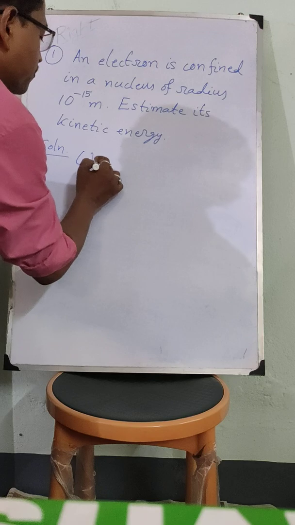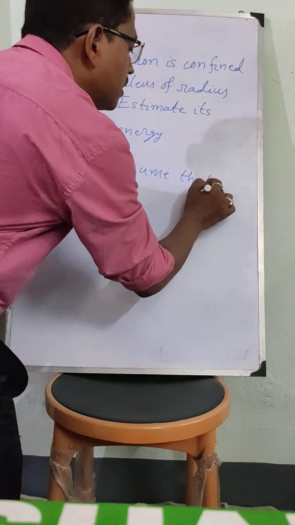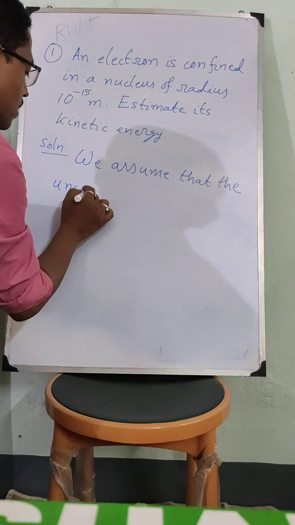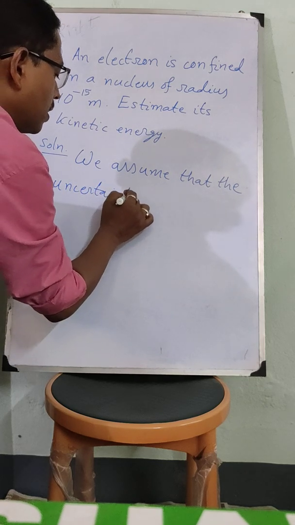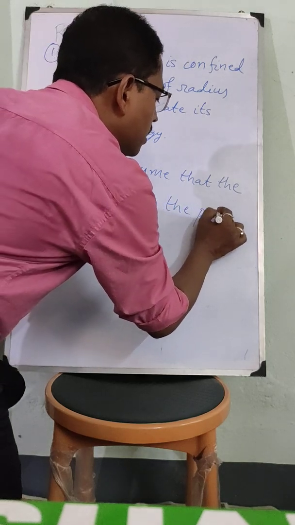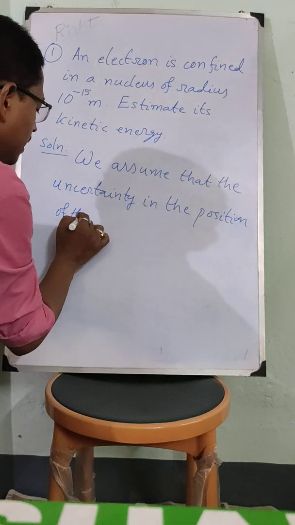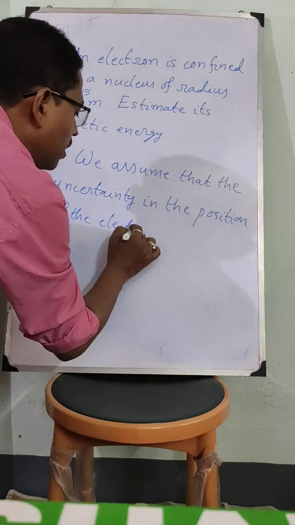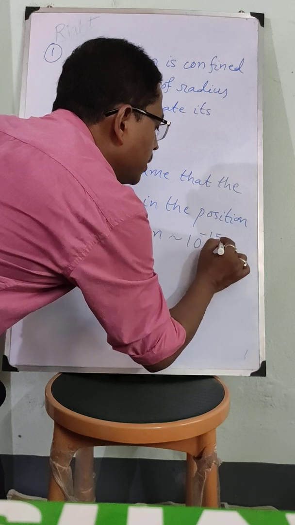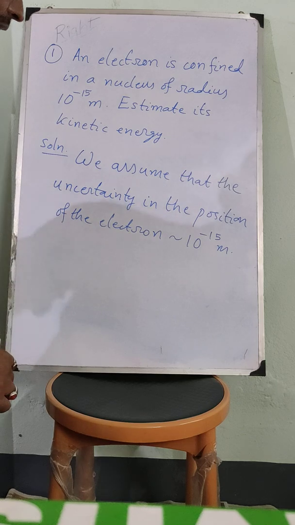So we assume that the uncertainty in the position of the electron is of the order of 10 to the power minus 15 meter. So this is the uncertainty in the position of the electron.